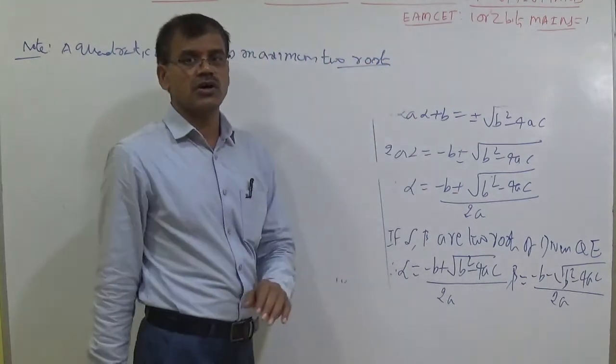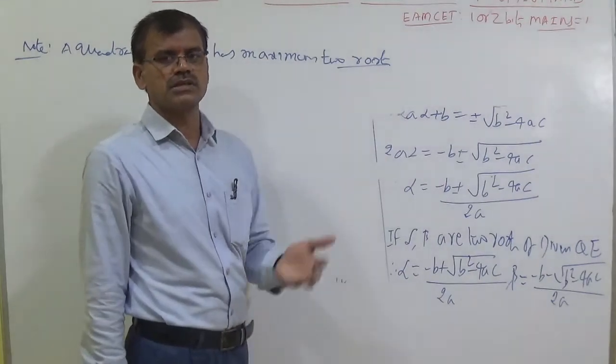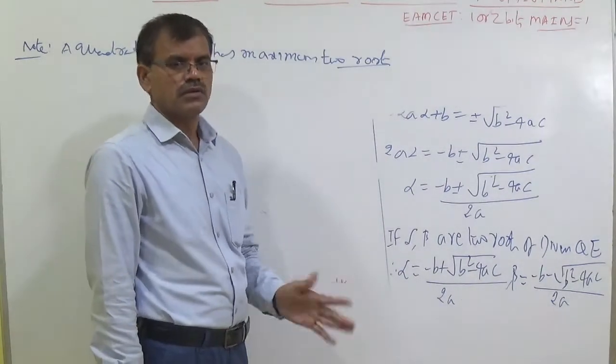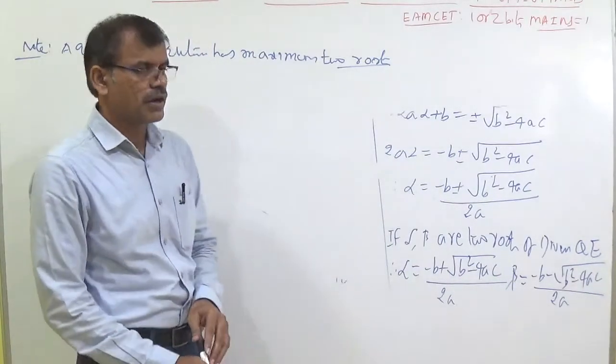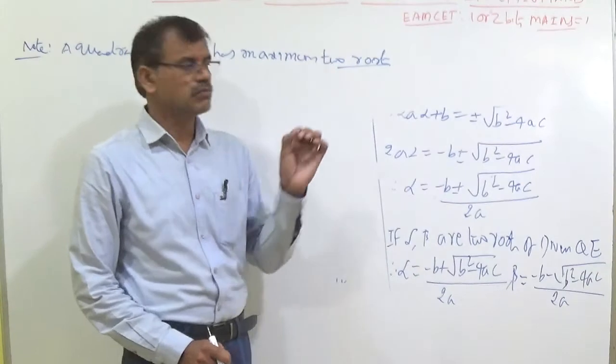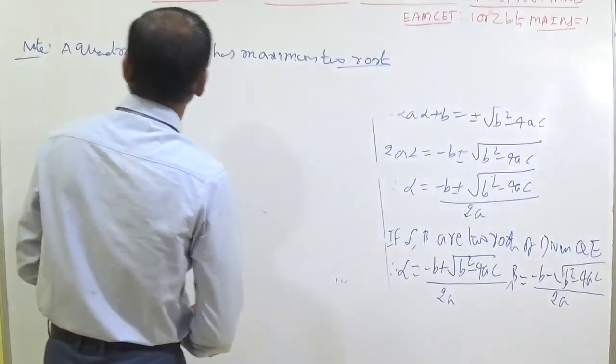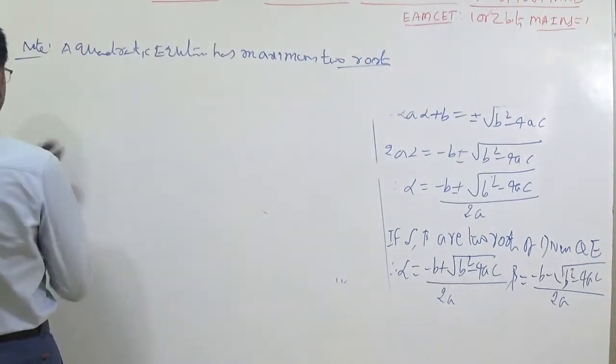There is no question of whether the roots are real, distinct or complex numbers; I am not discussing the nature of roots now. Simply, a quadratic equation can have a maximum of 2 roots.